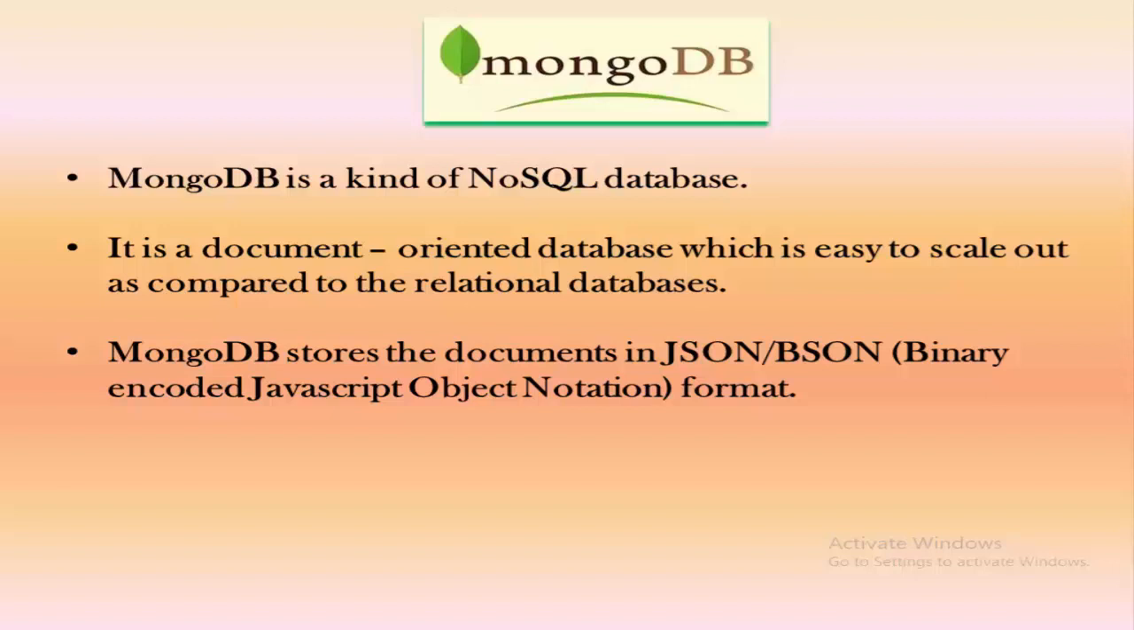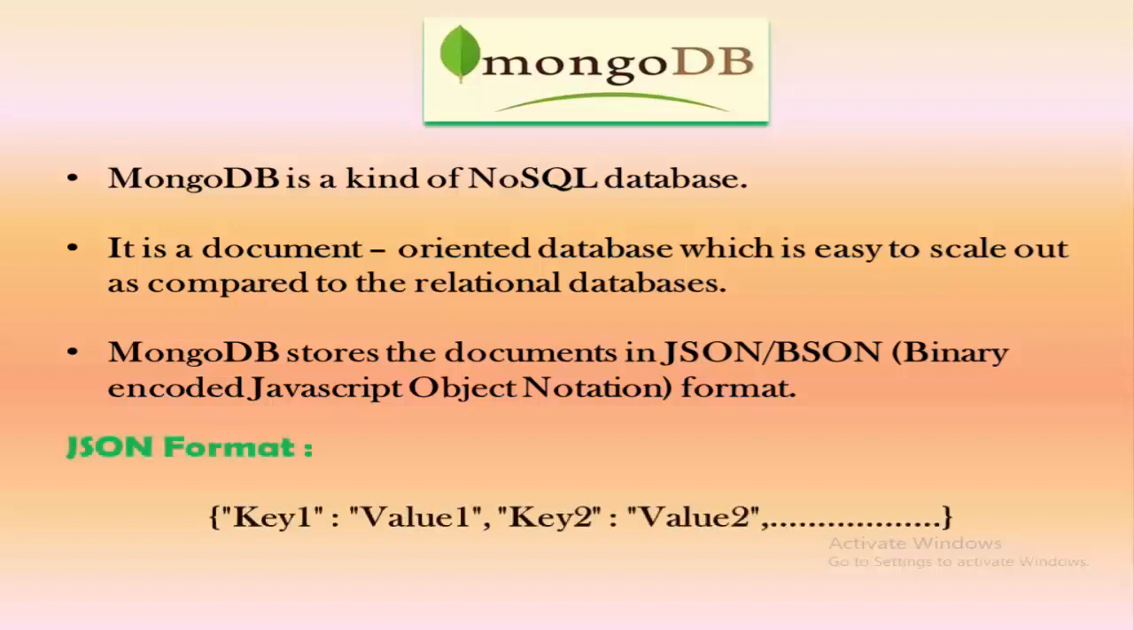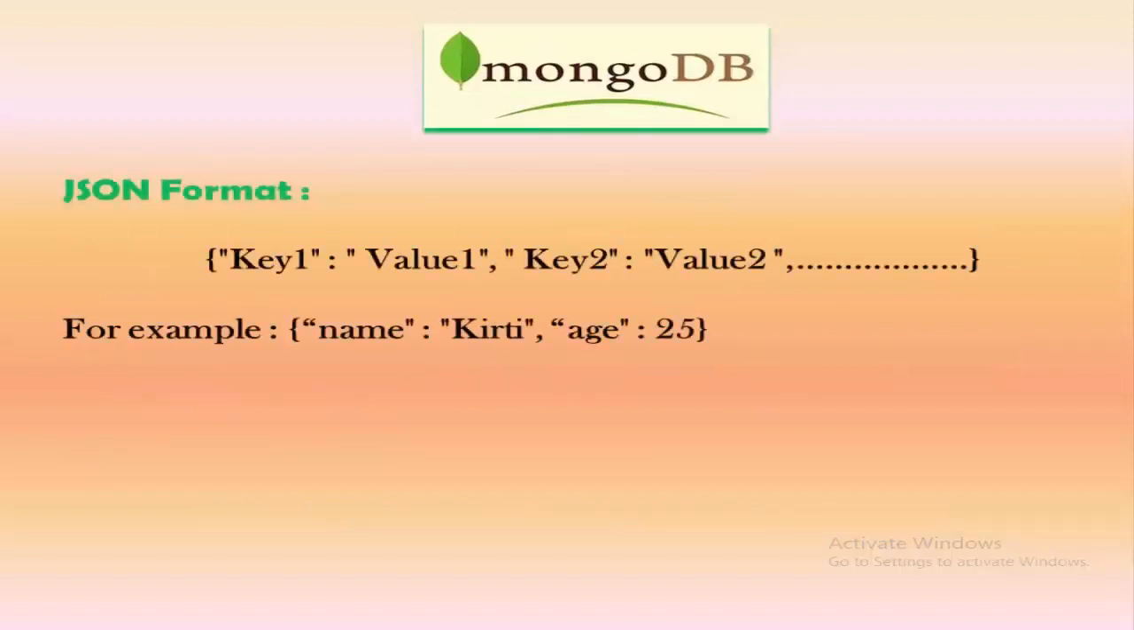JSON stands for JavaScript Object Notation. As you can see in the JSON format, it has a key value pair. For example, you can see we have stored two kinds of data, that is name and age, in a single document. Name is written as a string and it has a value. The value depends on the type: if you want to store string data, then you need to specify it within double quotes. If it is an integer value, then you don't need to specify the double quotes.